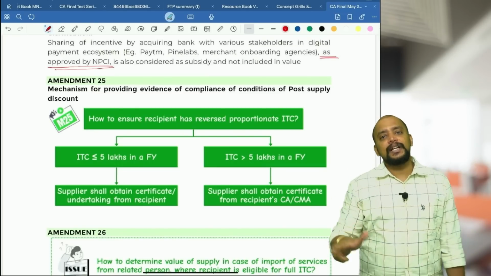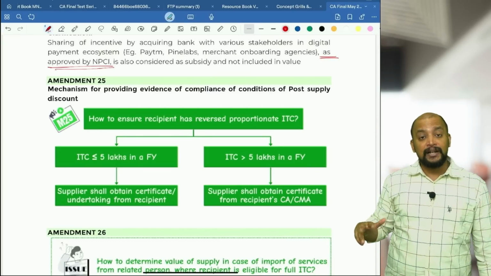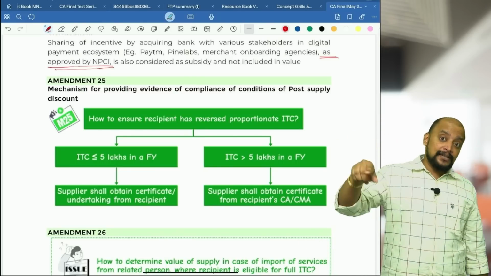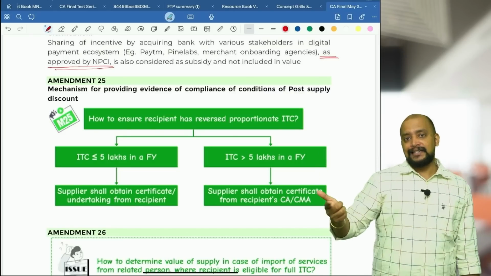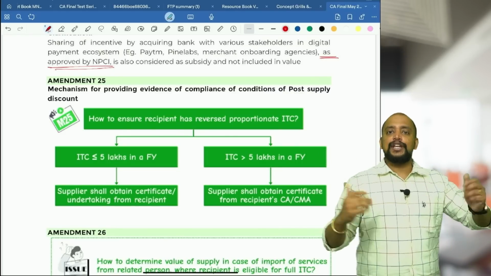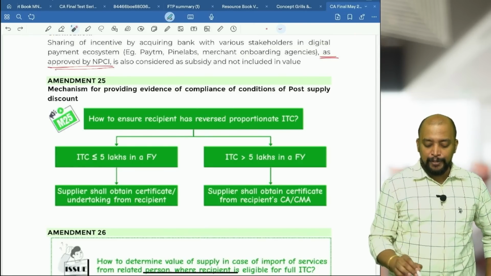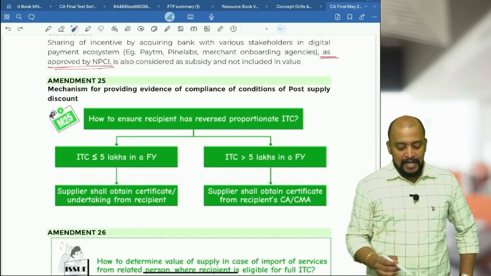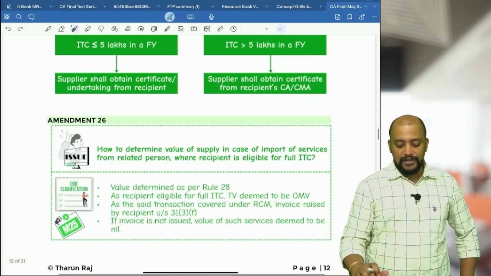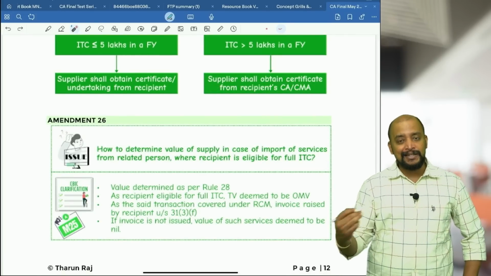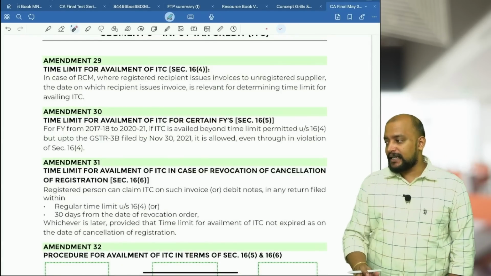So we need to see if it does not exceed 5 lakhs in a financial year, then a declaration. So the recipient will give a declaration to the supplier. If it exceeds 5 lakhs, then the recipient's CA/CMA should certify that the recipient has reversed the ITC. So after the completion of the year, they need to submit that. How to ensure the recipient has reversed the proportionate ITC? If the ITC component does not exceed 5 lakhs in a financial year, the supplier shall obtain a certificate or undertaking from the recipient. If the ITC component exceeds 5 lakhs in a financial year, the supplier shall obtain a certificate from the recipient's CA/CMA.